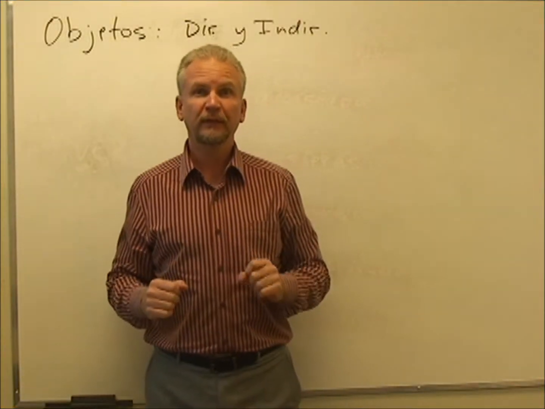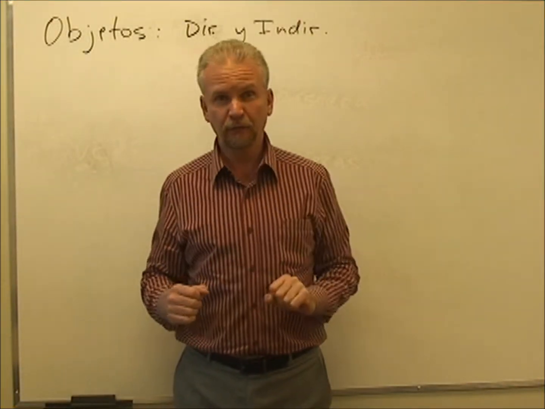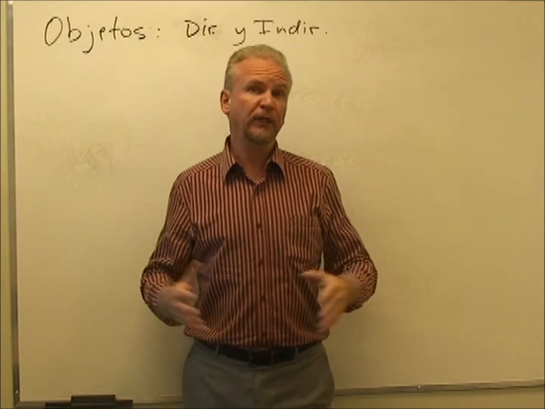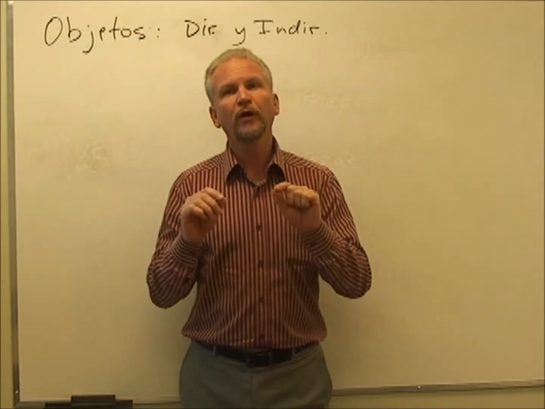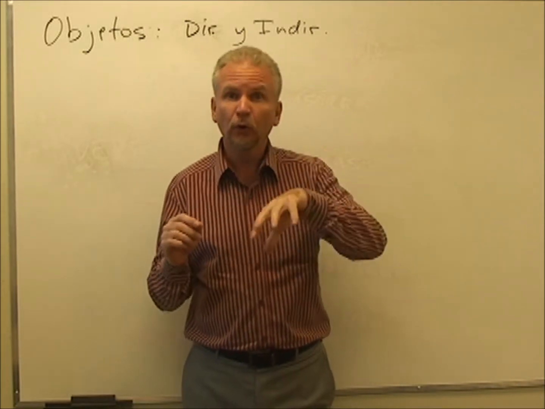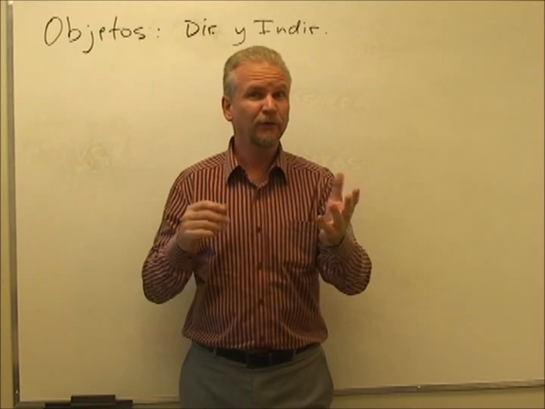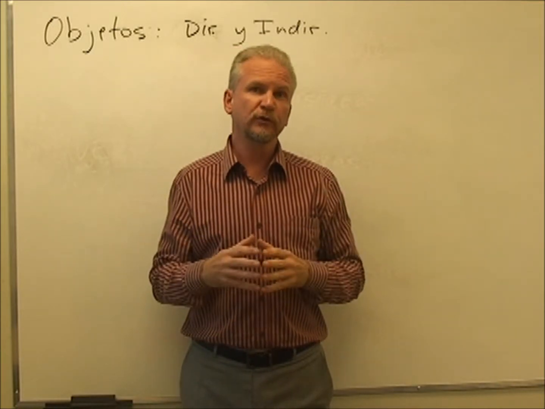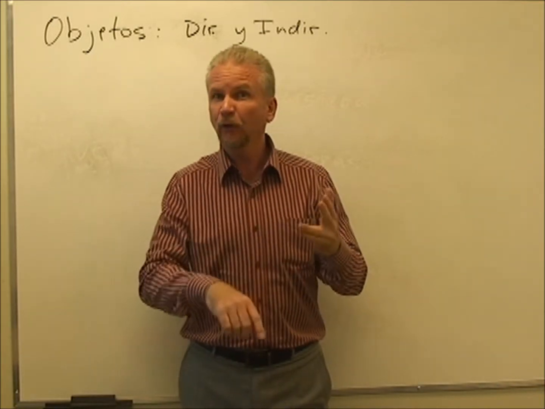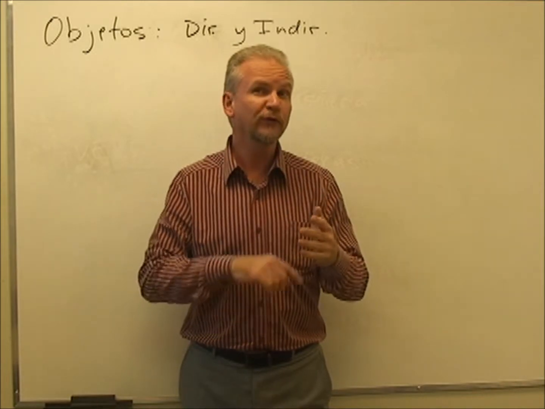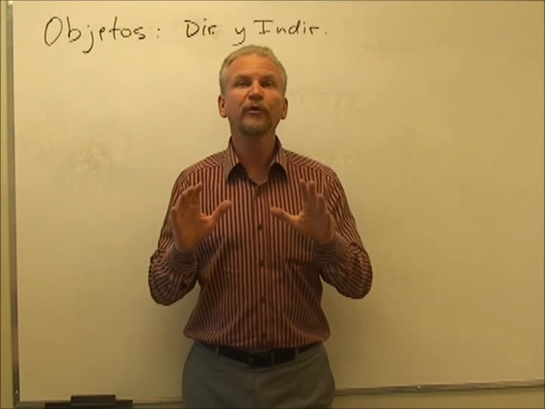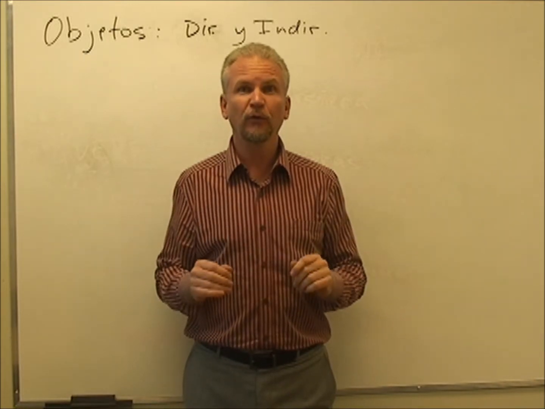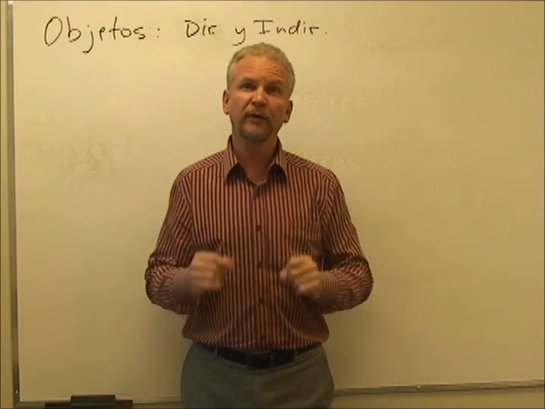Objetos directos y indirectos. This is a subject that's a little bit confusing at times for English speakers. When we want to talk about to him or her, to them, to us, or it. And this is where we use those little words like le and lo and la and los and les. We're going to figure out how we use them so you will understand what they mean and when to write or say them.